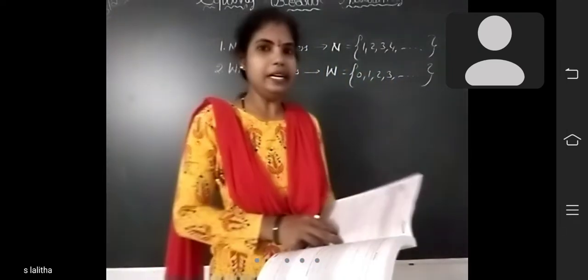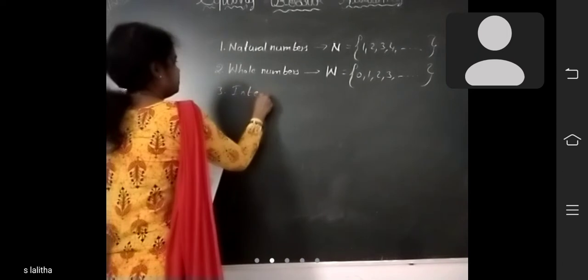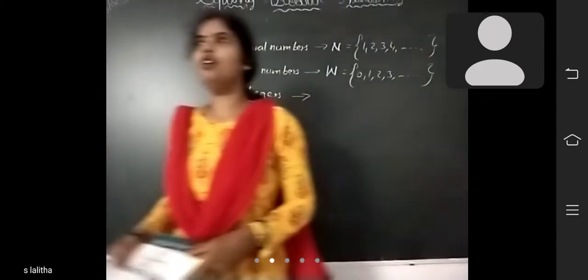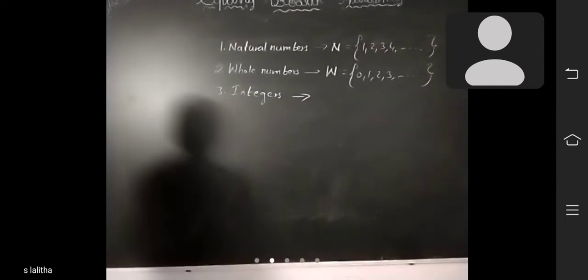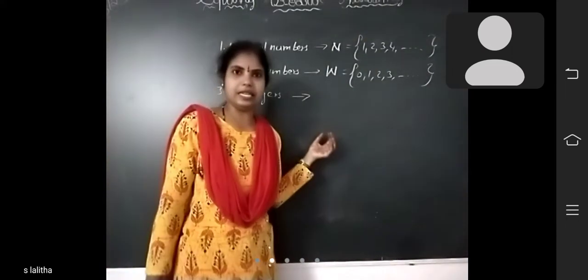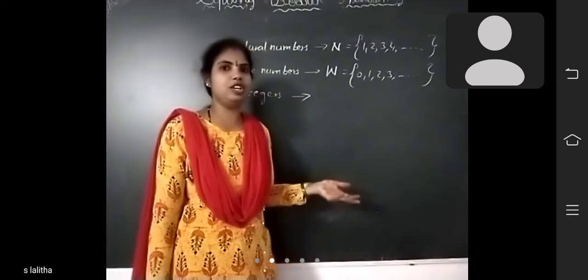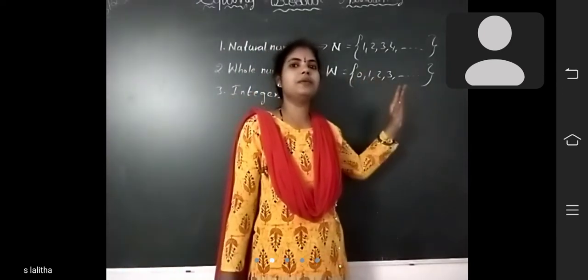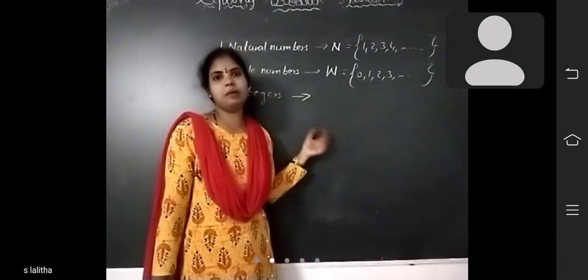Next, integers. What is the next type of number? Integers. The set of positive numbers and negative numbers along with 0 are called integers. Otherwise, another definition is also there. The whole numbers along with negative numbers are called integers.